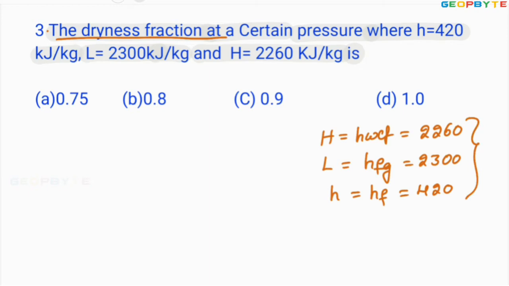These three are in kilojoules per kg. Okay, you are asked to find the drainage fraction.